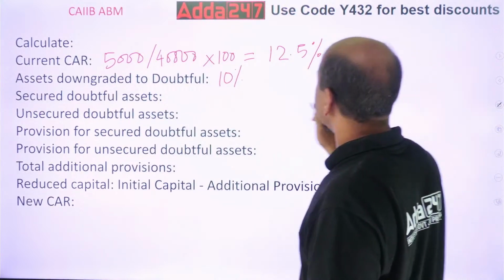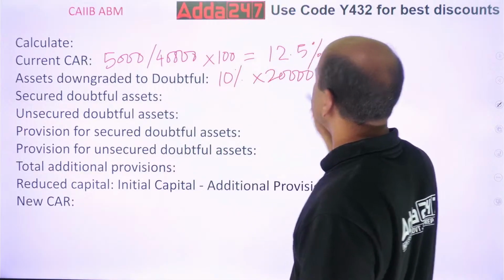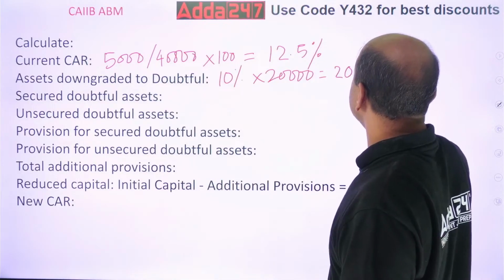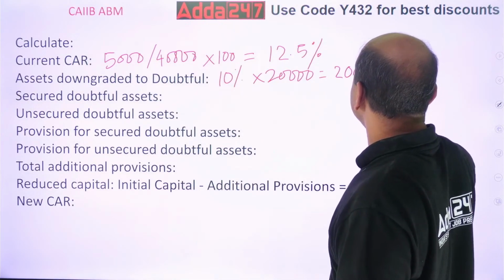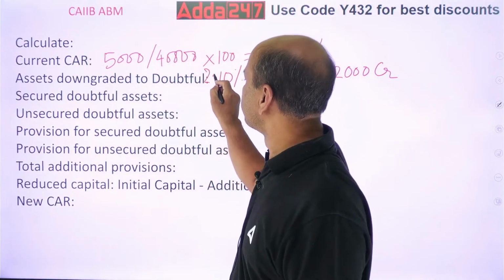So 10% into 20,000 is 2,000 CR. This much is downgraded to doubtful.